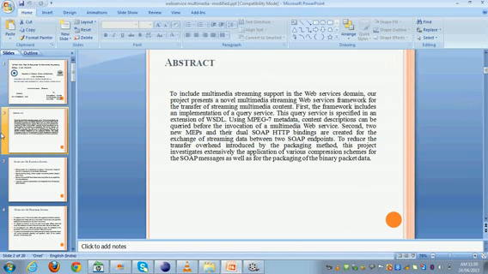In our first step, we implement the query services in the form of WSDL format. WSDL is nothing but Web Service Description Language. In our second step, two new MEPs and dual SOAP HTTP bindings are created for multimedia streaming.